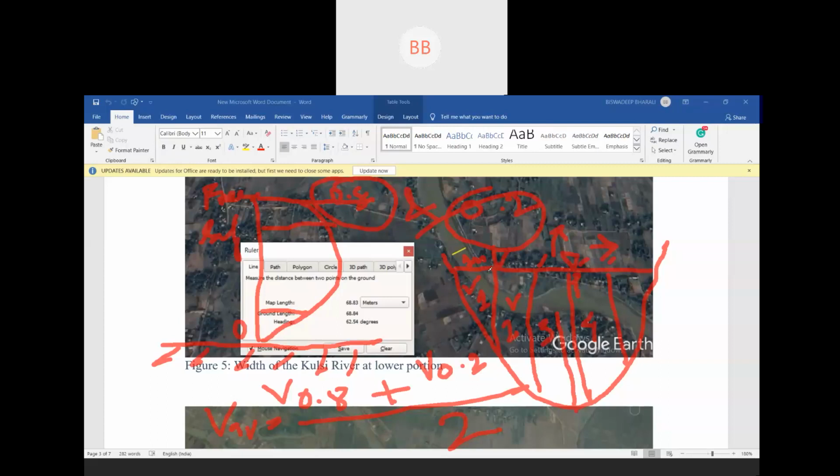For each section of the whole river, we again measure velocity at 2 points, 0.8 and 0.2, and then we take the average for each section, and then the average for the whole river to calculate the mean velocity of that particular cross section.